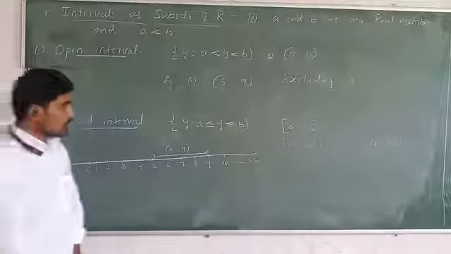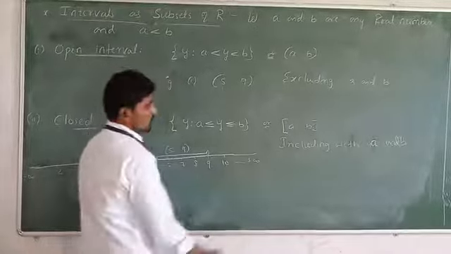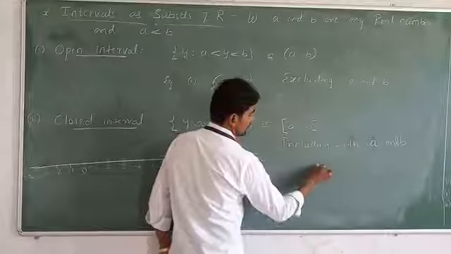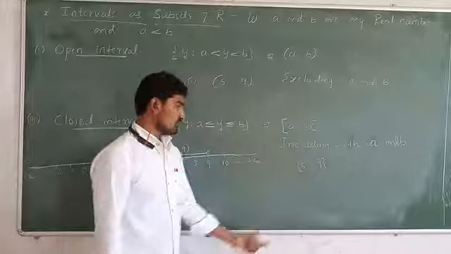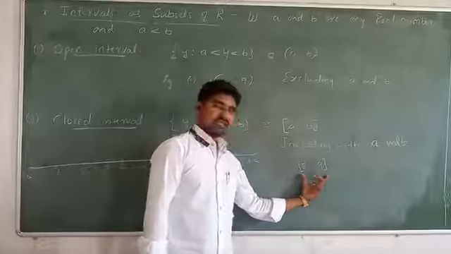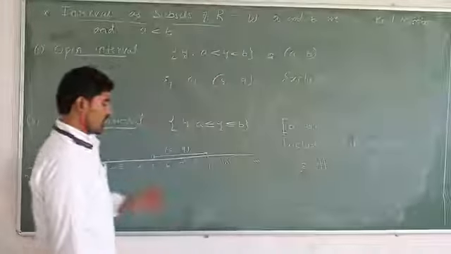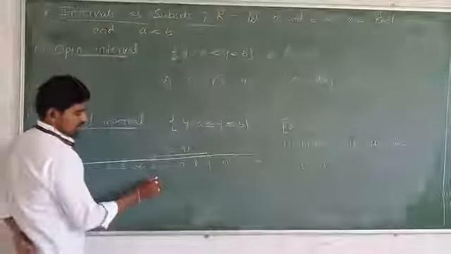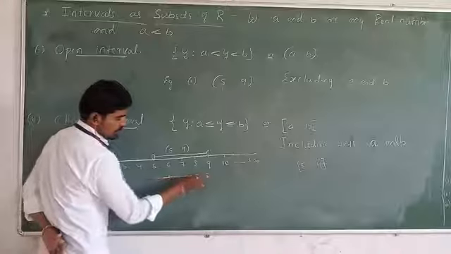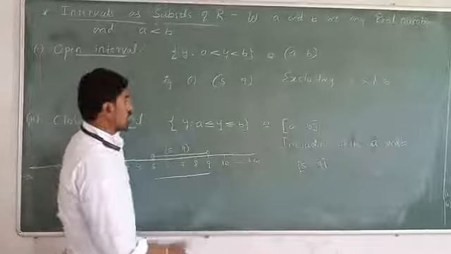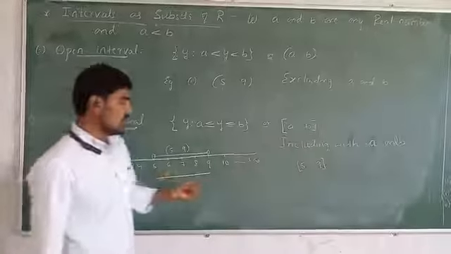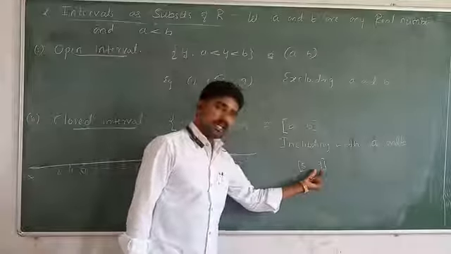Next, represent this closed interval 5 to 9 on the number line. How do you represent it? Same from 5 to 9, but closed interval means including 5 and including 9.